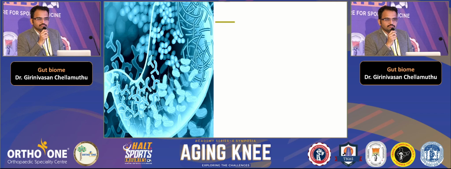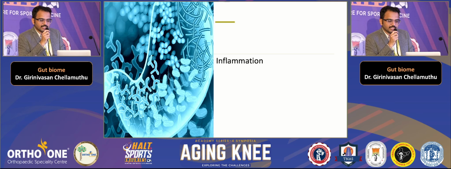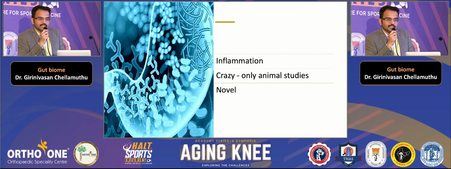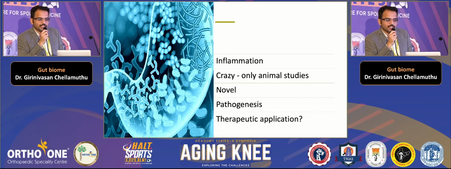Anyway, when we have to summarize this, it seems that most of the effects of gut microbiota are due to inflammation, and maintaining a good gut microbiota brings down the systemic inflammation, which in turn is beneficial to OA and other inflammatory disorders as well. But the idea looks crazy as of now, and only animal studies are available. It looks very novel and helps us to better understand the pathogenesis of OA, shifting away from the mechanical perspective, and its therapeutic application as of now is questionable.